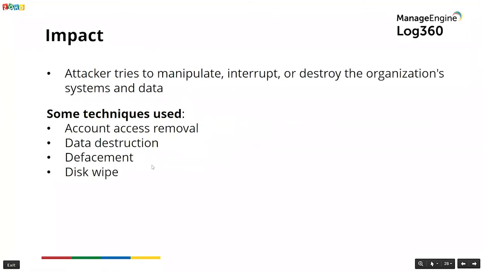And then finally, you've got impact, which is tactic number 12. In this final stage, the adversary tries to manipulate, interrupt, or destroy the organization's systems and data. Account access removal, data destruction, defacement, and disk wipe are some of the major techniques used for impact.